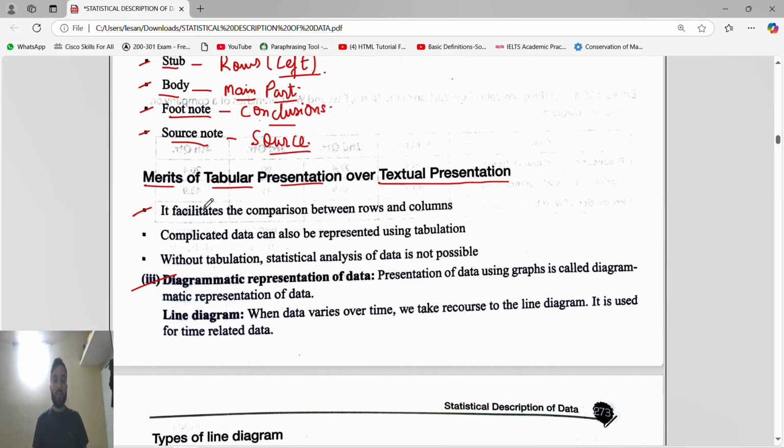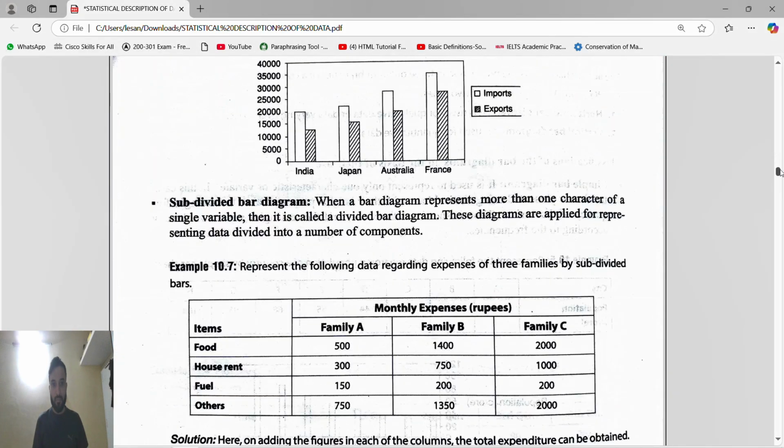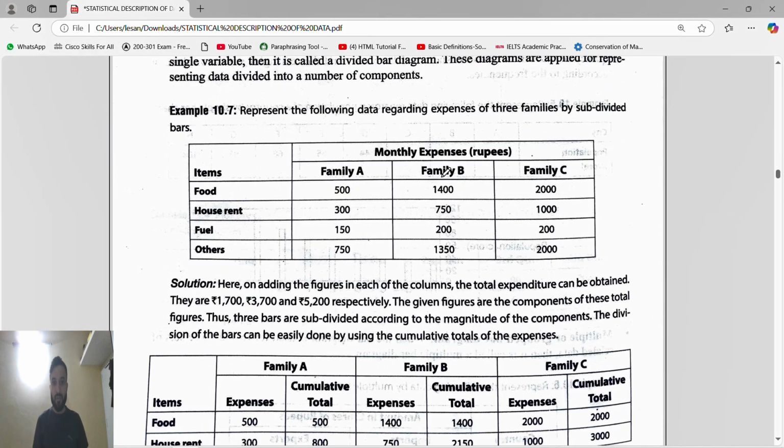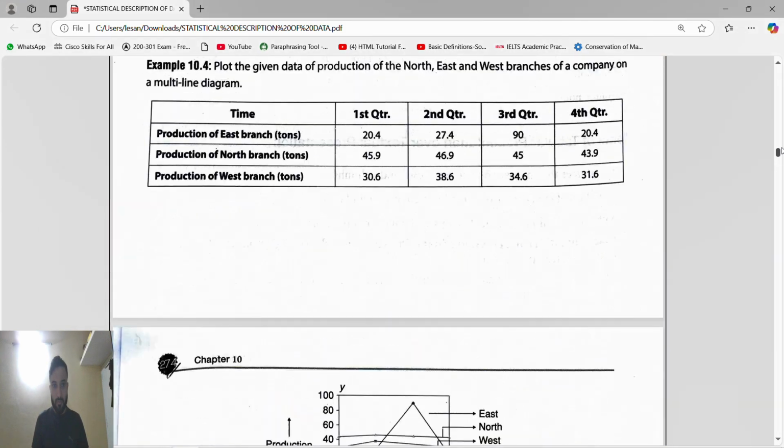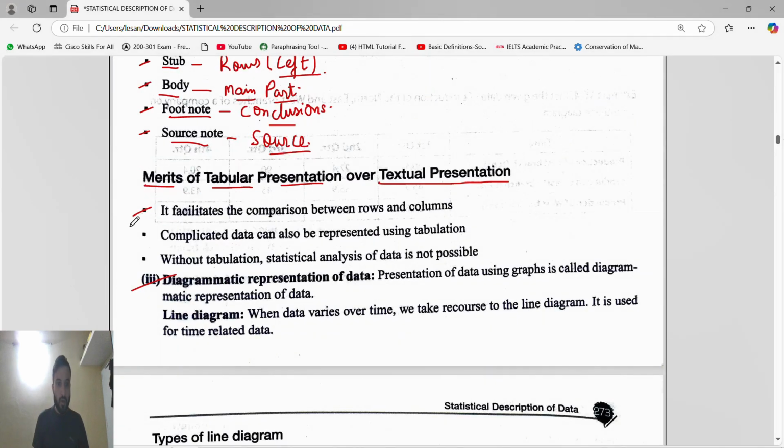So what is the first thing? Tabular form facilitates the comparison between rows and columns. Obviously, in the tabular form you can compare, like family A, food expenses 500, house rent 300, fuel 150, then family B, then family C. Next, complicated data can also be represented using tabulation. Obviously, as I have shown you, however complicated the data is, you can easily present it in the tabular form.